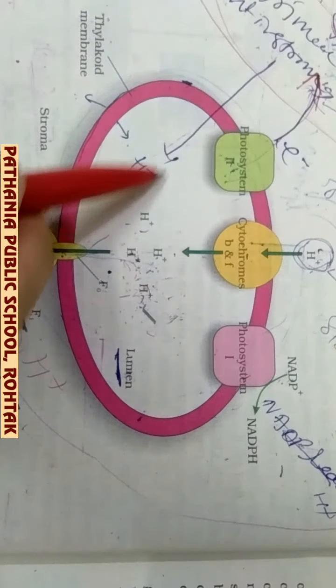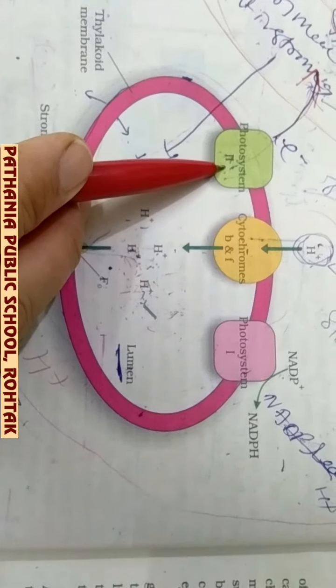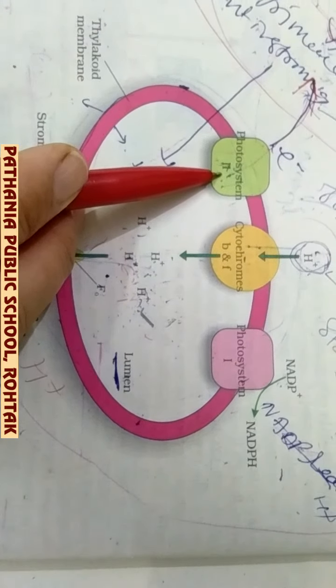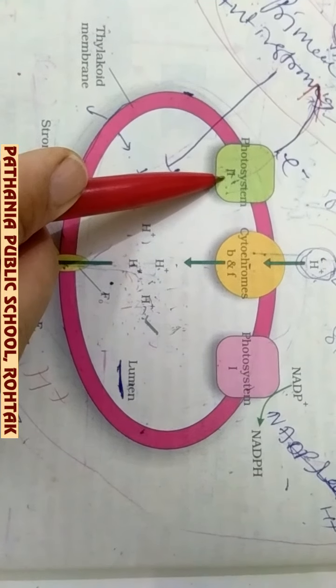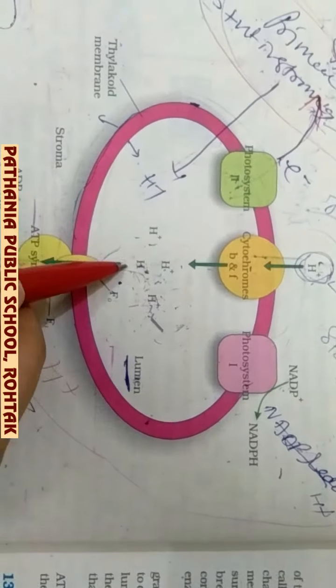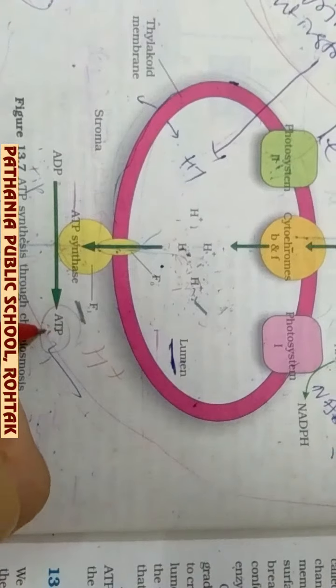That means it is the electron transport system, or electron carriers, through which the electron is transferred once the electron is emitted by the photosystem. This we have discussed already when we were discussing the cyclic and non-cyclic photophosphorylation.